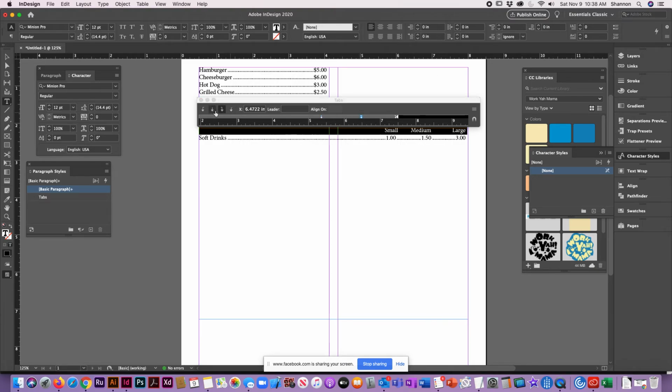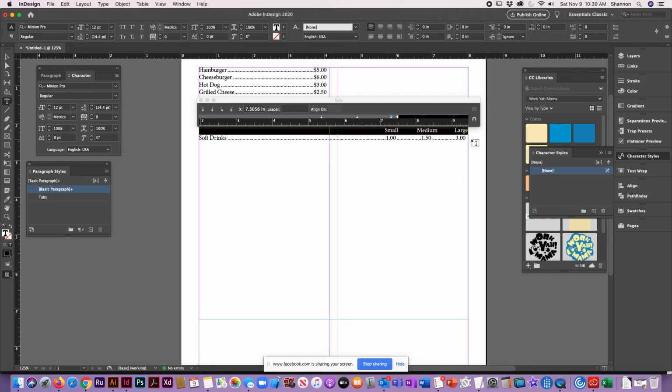Click on this one, and again, drag it to manually see how I'm centering it at the center of the 5. And then the same thing for the large. Again, being careful to make sure it fits. There we go. And it puts it right at the end as well.